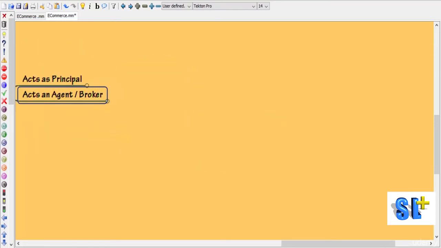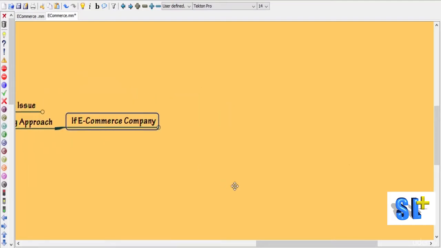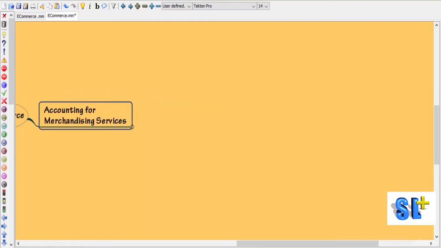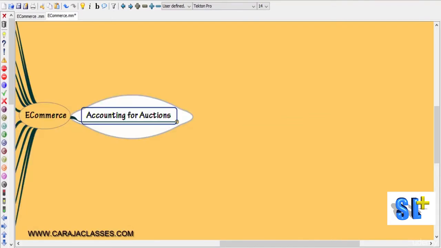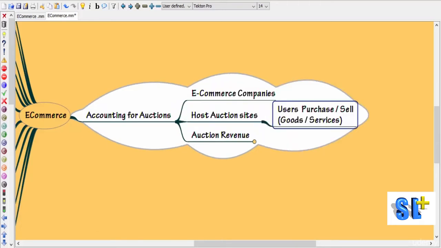So what we have understood is we have to see whether the e-commerce company is acting as a principal or agent. Accordingly, the accounting approach, that is whether it is going to be on gross basis or net basis, will undergo a change. Accounting for auctions. Some e-commerce companies will also host auction sites so that users can purchase or sell goods or services.